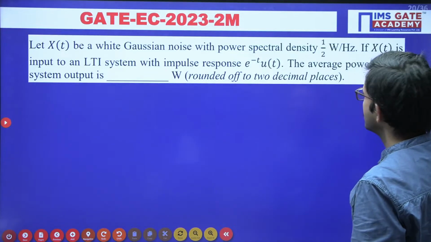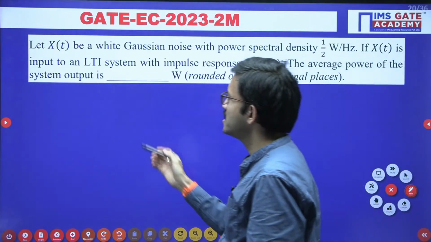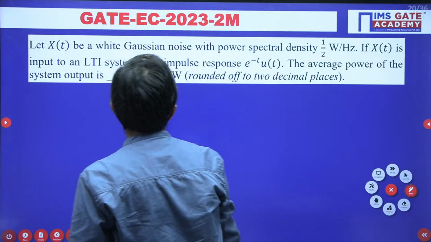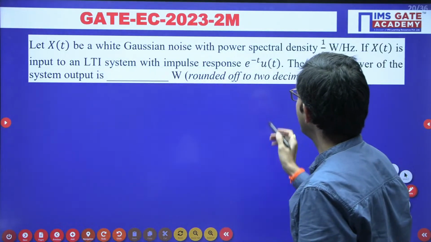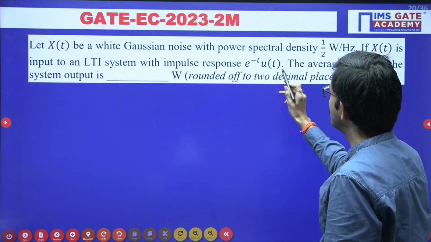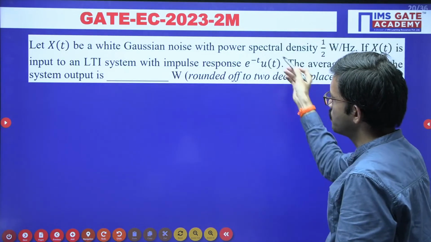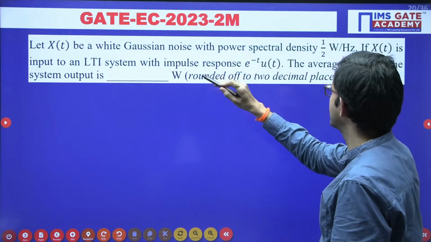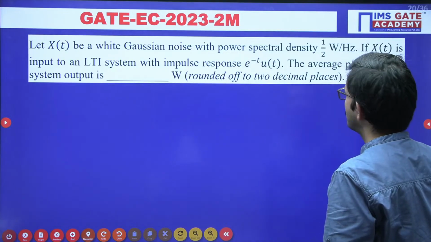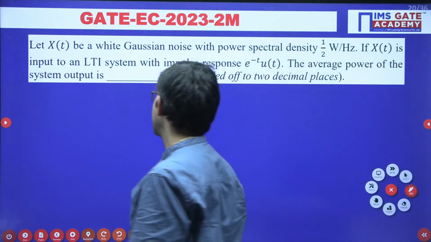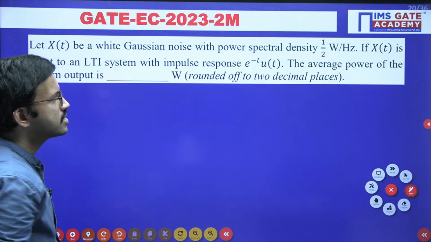Now the question is, if x of t is input to an LTI system with impulse response e power minus t u of t. This is the impulse response of that LTI system. Now the question is the average power of the system output, they are asking for the average power of the system output.